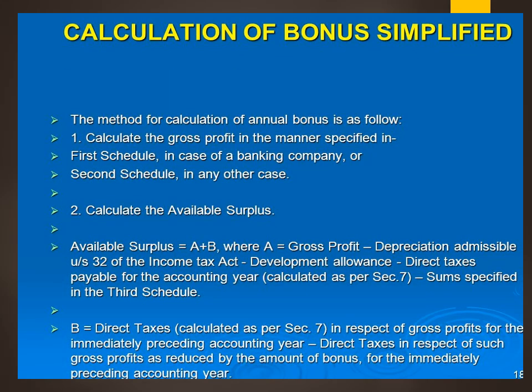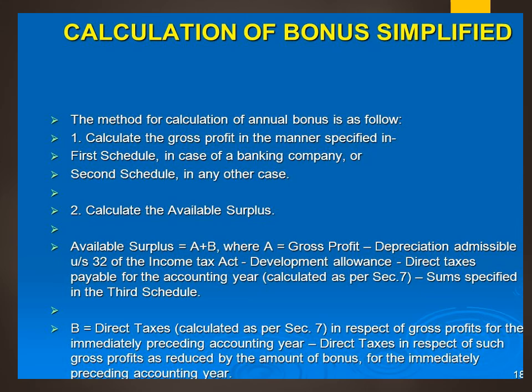Regarding the calculation of bonus, it is given in a simplified manner for our understanding. The method of calculation of annual bonus is given like this. First, we have to calculate the gross profit. As we know, the first schedule is for banking companies and schedule 2 is for all other companies. We have to calculate the available surplus. So how is this available surplus calculated? We take the gross profit, then deduct the depreciation admissible, development allowance or rebate, direct taxes payable for the accounting year, then any other sums which are specified. So we will get one amount that is called A.